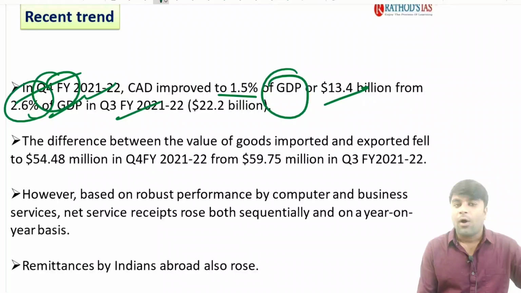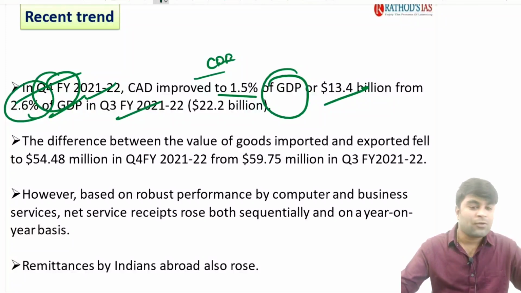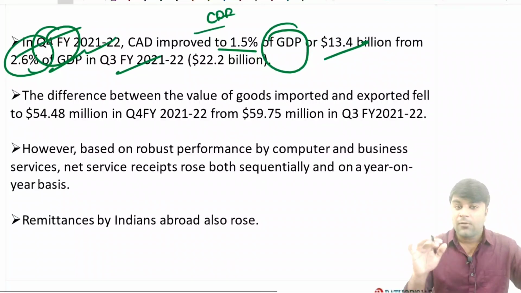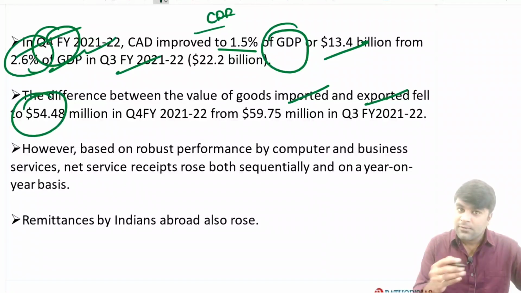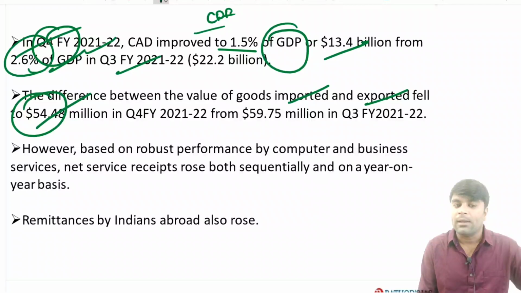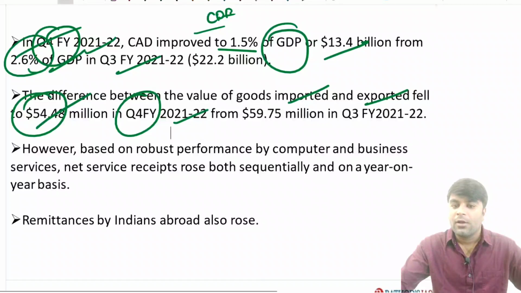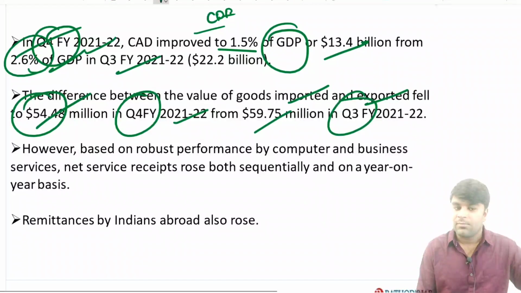Right? Guys, always we express the current account deficit and capital account deficits as a percentage of the GDP. You have to remember it. The difference between the value of goods imported and exported is called balance of trade. We have discussed the balance of trade is nothing but the difference between the value of exports and the value of imports, right? The balance of trade reduced to 5.4 billion in the fourth quarter of the financial year 2022, from 59.75 in the quarter 3.